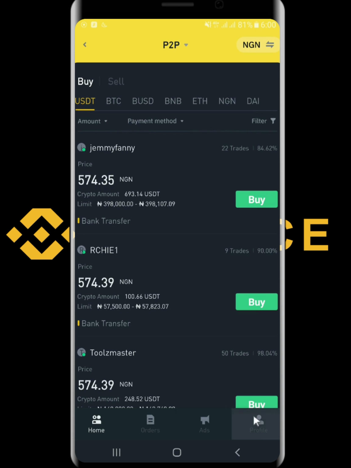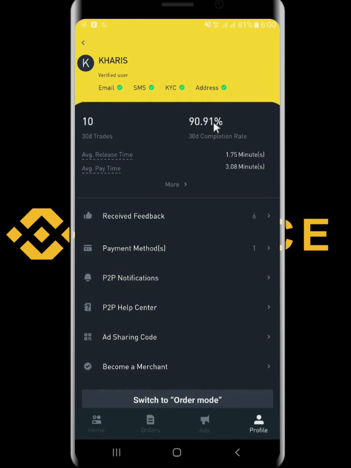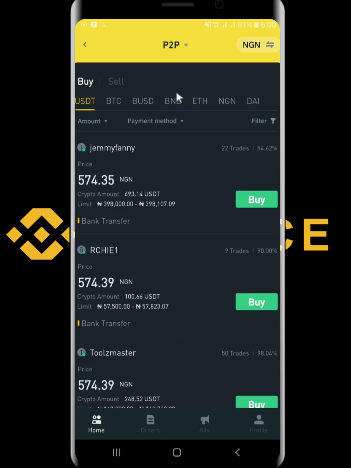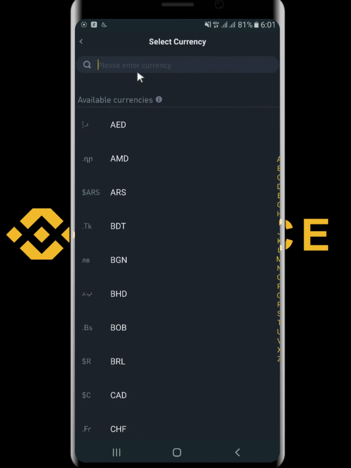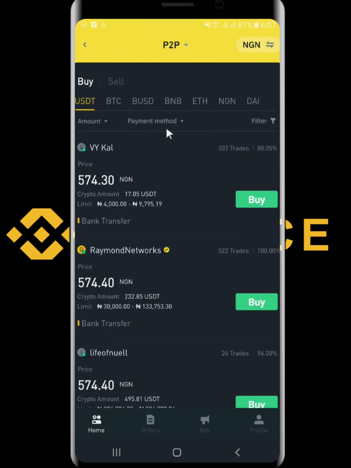So let me show you my rating. Once you come to where you see profile, right, if you click on profile, this is my rating, 90.91. So this is actually how to do that, right? So let me show you also how to change your country's currency. This is where you will see it. Can you see this, please? This is where you can select the country's currency. If you are in any country that supports Binance, you can simply search for it and then select it. I'm using NGN because I'm from Nigeria. So to post your advertisement, right, all you have to do is to come here where you see home, order, ads, profile.